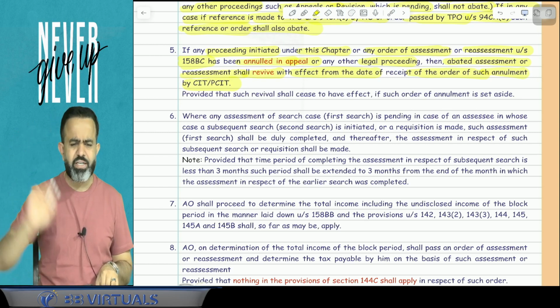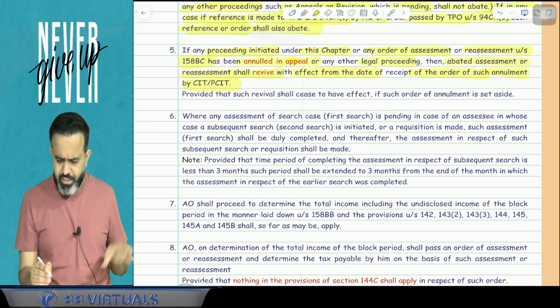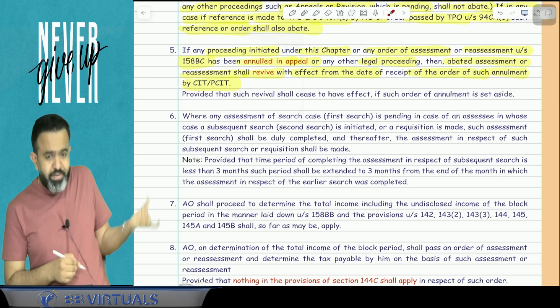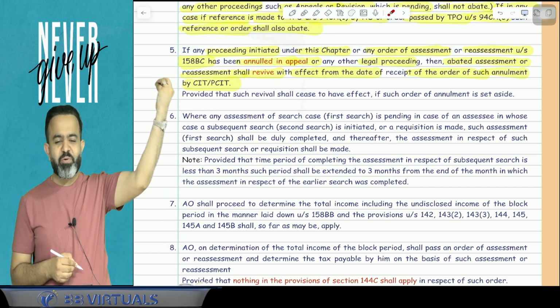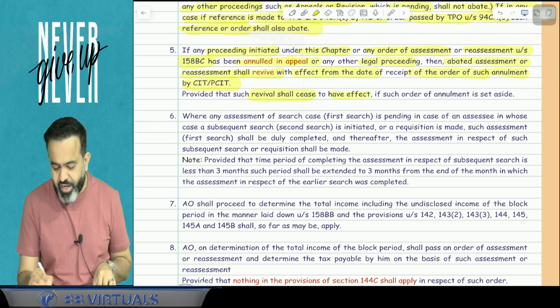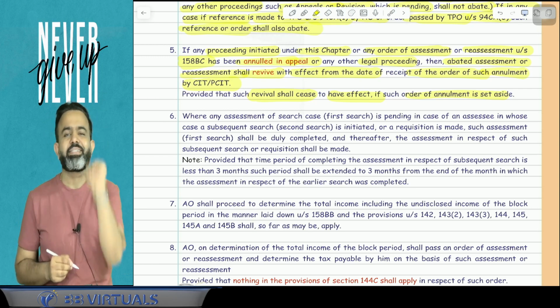Okay, whatever raid was conducted, that is cancelled, or assessment made under section 158BC, it is cancelled. Then whatever abated assessment, they will be revived, provided that such revival shall cease to have effect if such order of annulment is set aside.